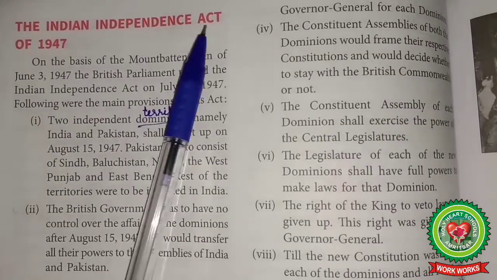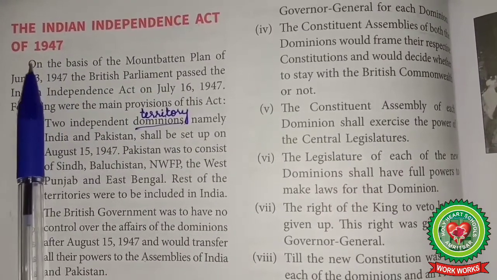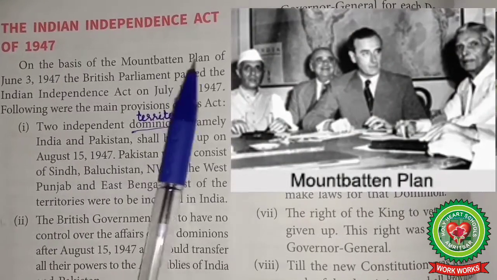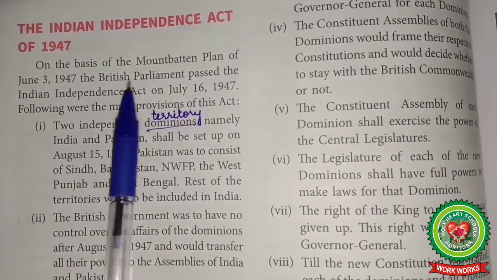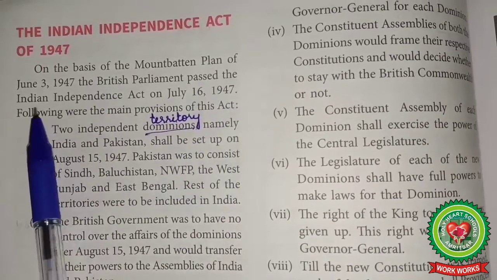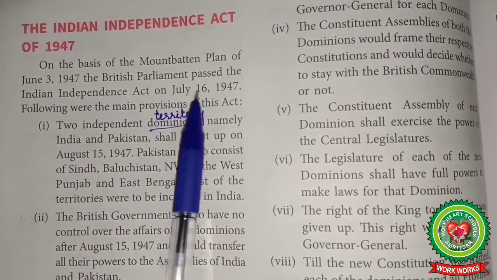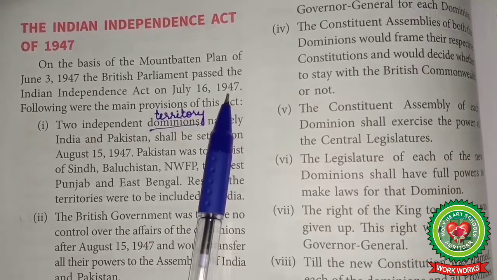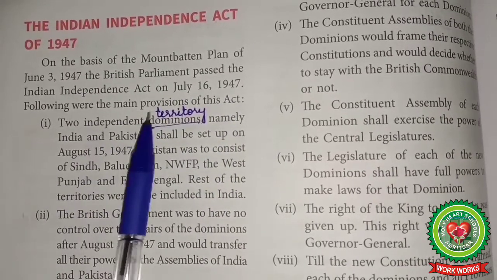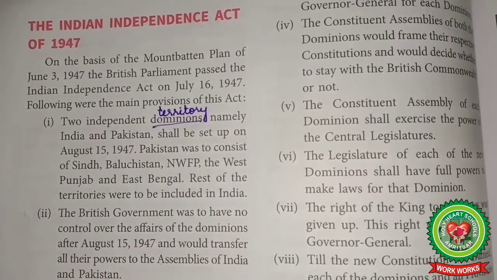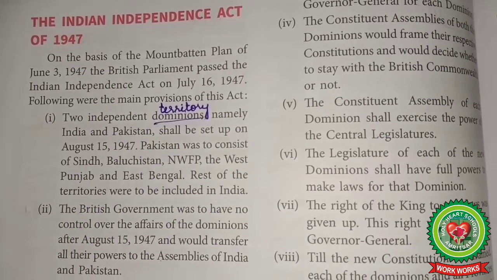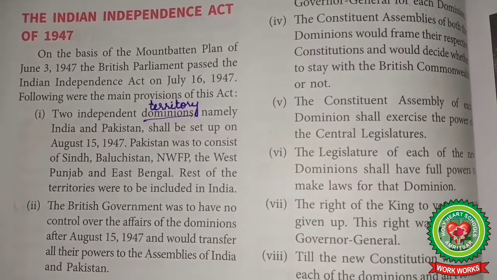The Indian Independence Act of 1947. On the basis of the Mountbatten Plan of 3rd June 1947, the British Parliament passed the Indian Independence Act on 16 July 1947. Following were the main provisions of this act. The British Parliament passed the Indian Independence Act on 16 July 1947.